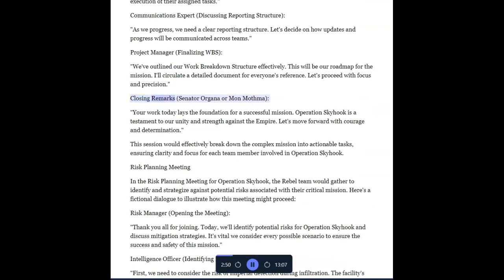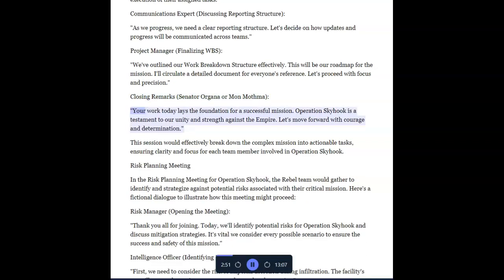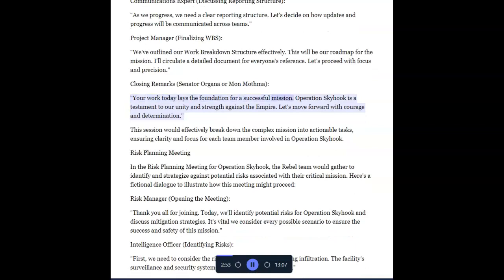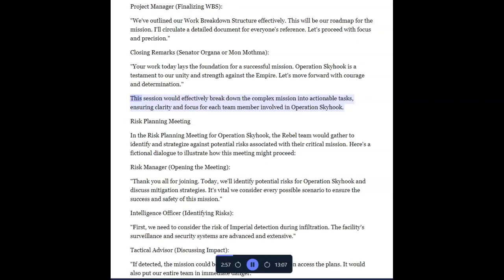Closing remarks, Senator Organa or Mon Mothma. Your work today lays the foundation for a successful mission. Operation Skyhook is a testament to our unity and strength against the Empire. Let's move forward with courage and determination. This session would effectively break down the complex mission into actionable tasks, ensuring clarity and focus for each team member involved in Operation Skyhook.